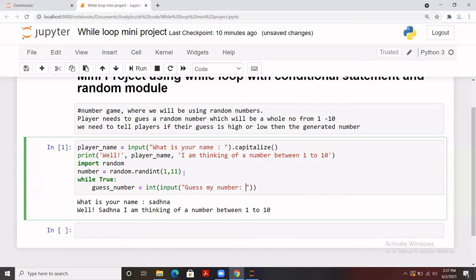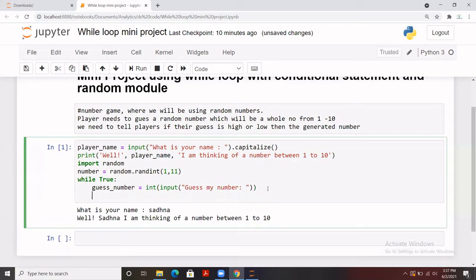Right, so this is what we did, and now we are going to apply a condition. If the guess number which the user entered is less than the number we generated from the random module, we are going to display a message that your guess is low.